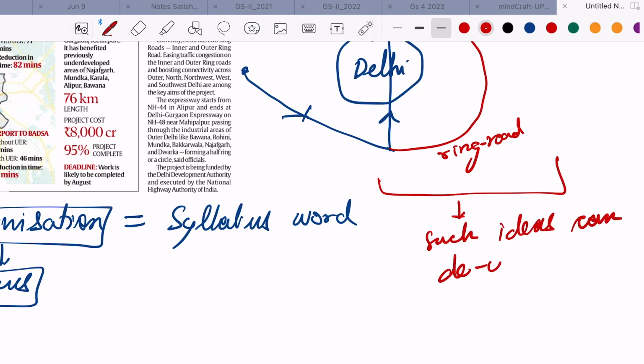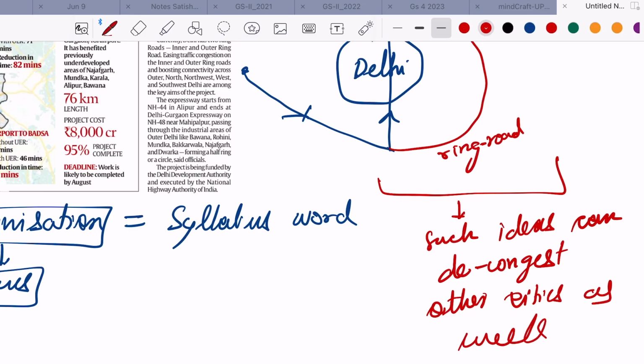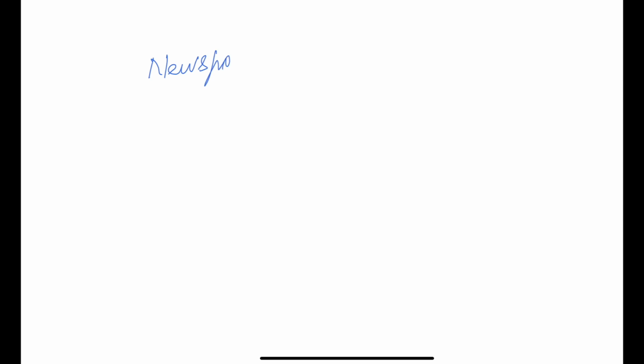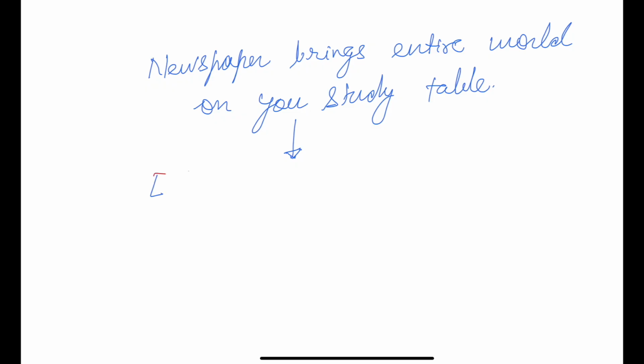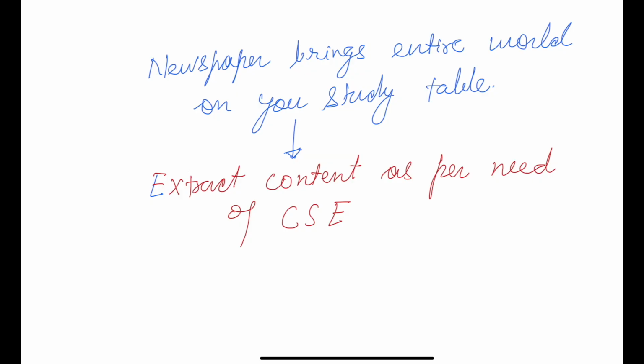I do not want you to remember this article as an example, or remember exactly this information, but get an idea of how you can decongest cities. These kinds of ideas you can extract from the newspaper, because on a daily basis you cannot walk or go to different places and learn different things that are happening around. But the newspaper will bring everything to your table. It is only how open you are, and if you understand the requirement of the examination, you will be able to extract many things from the newspaper.